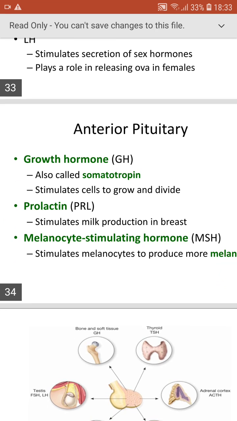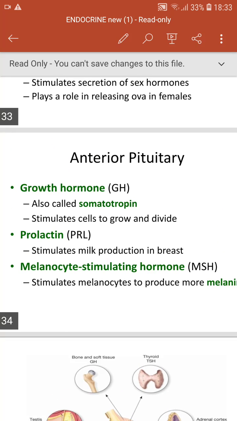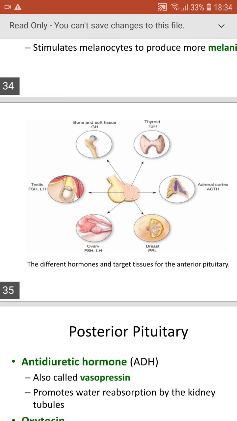This growth hormone regulates growth and division. Prolactin stimulates the milk production in the breast. And melanocyte stimulating hormone stimulates the melanocytes to produce more melanin, which decides the skin color as well as the eye color. So this is the picture to show what all is controlled by the anterior pituitary. It controls the thyroid, the adrenal cortex, the breast, the ovary, the testes, as well as the bones.